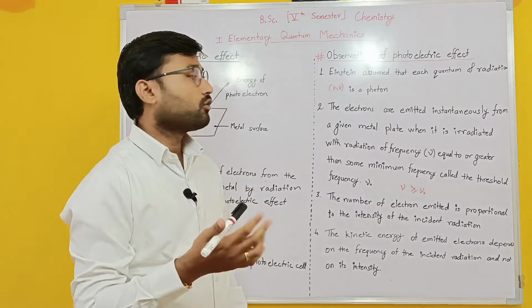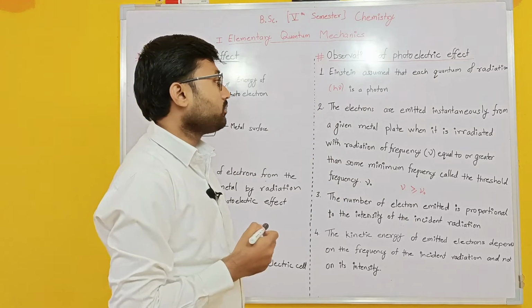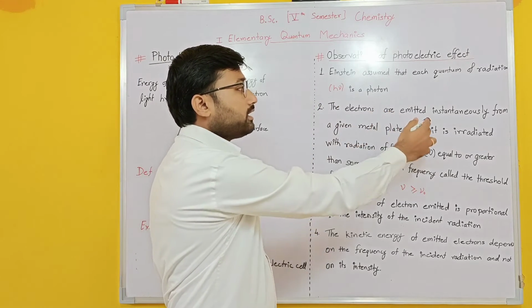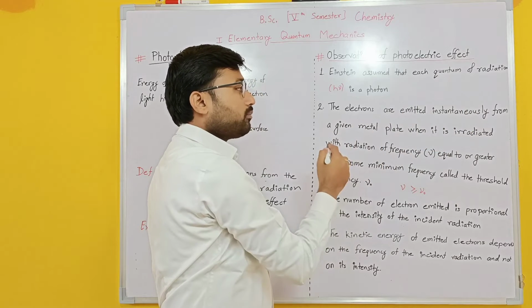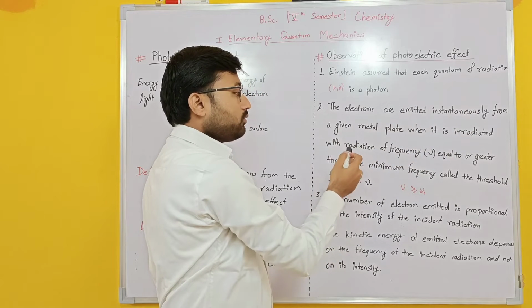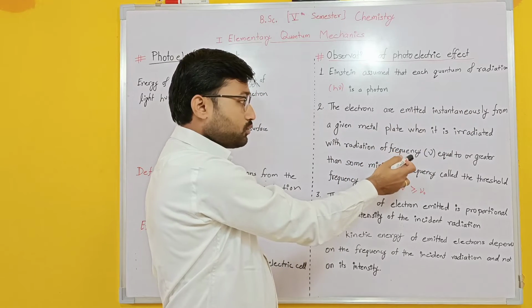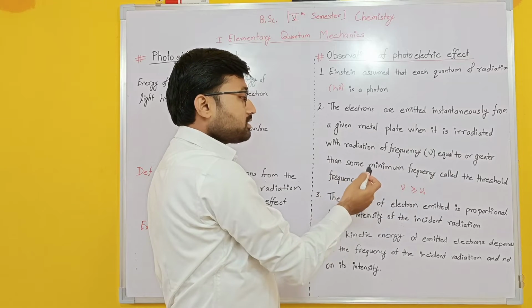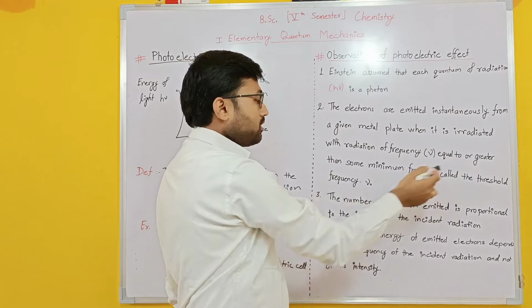That is a photon. The second observation he made is that electrons are emitted instantaneously from a given metal plate when it is irradiated with radiation of frequency nu equal to or greater than some minimum frequency, which is called the threshold frequency.